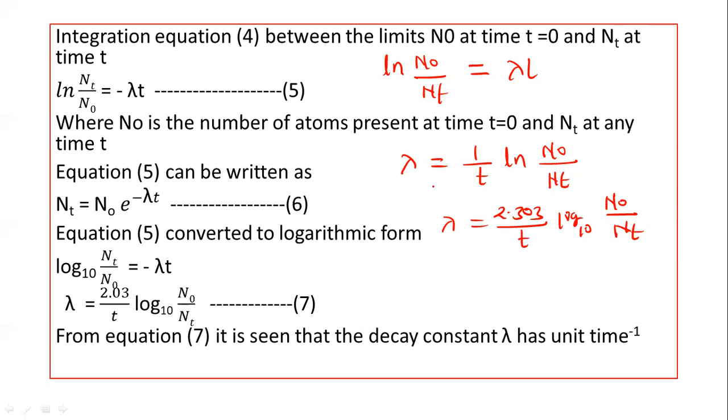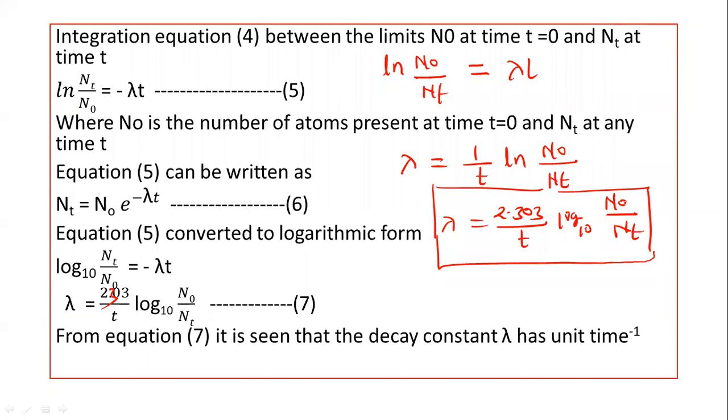The equation of the decay constant lambda is equal to 2.303 upon t log to the base 10 of N0 upon Nt. So from equation 7, it is seen that the decay constant lambda has a unit. What is the unit of the decay constant here?